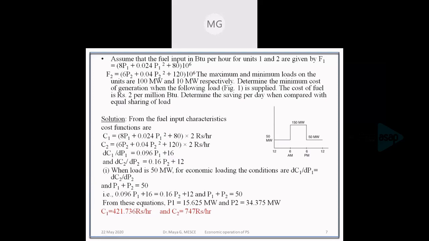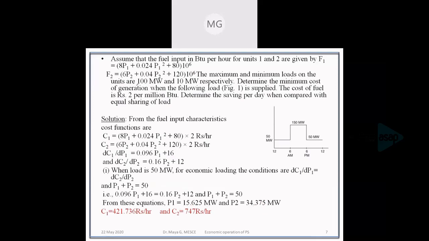This particular equation, the constraint equation, that is the equality constraint equation, and the coordination equation. By solving these two equations, two unknowns and two equations, we can solve for P1 and P2. We'll get P1 as 15.625 and P2 as 34.375.